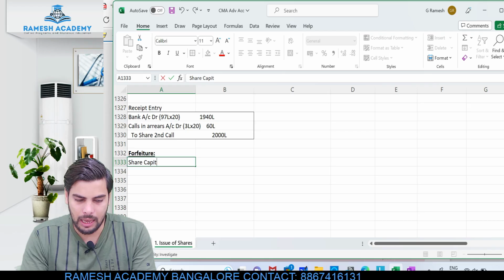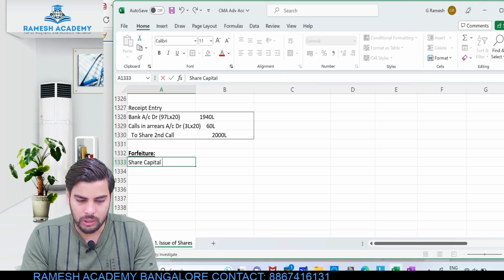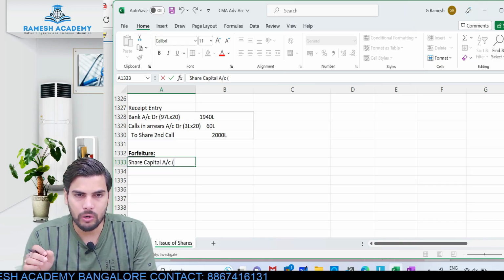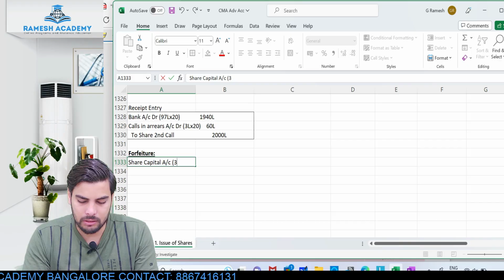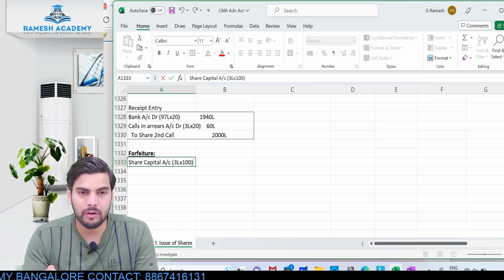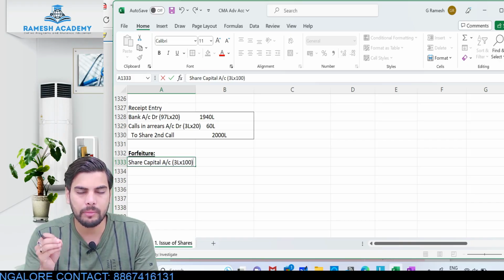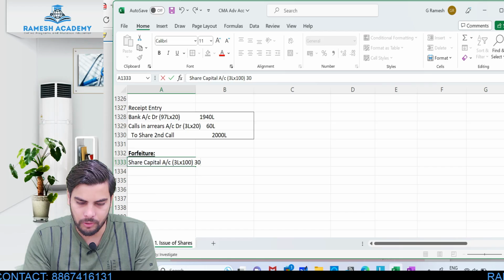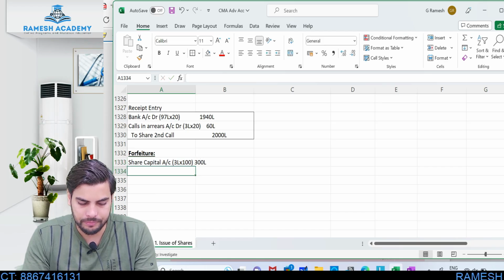Share capital account debit. So don't you think these shares were fully called up? So when I say premium, you need to ignore it completely. Share capital 3 lakh into 100, because 100 is the nominal value. Always remember, share capital will always appear at face value or nominal value. So this would be 300 lakh.